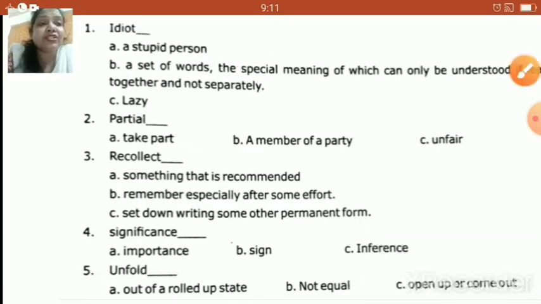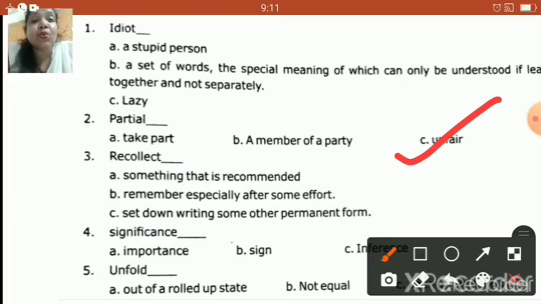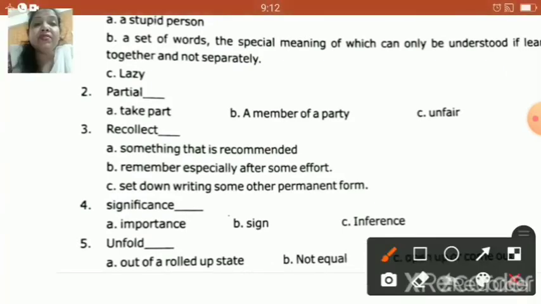Next one, partial. What do you mean by partial, children? Now partial means unfair, right? So your correct answer is C. That's unfair. Next, recollect. What do you mean by recollect, children? The correct definition is remember, especially after some effort. So B is your correct answer for recollect. Next, the fourth one, significance. What do you mean by significance, children? The definition is importance, right? So your correct answer is A.